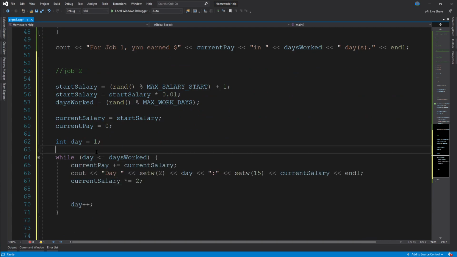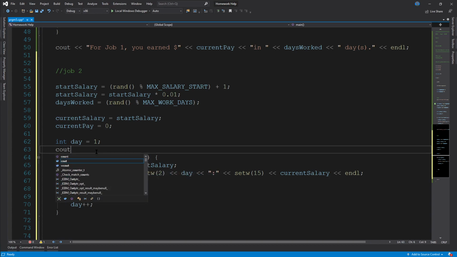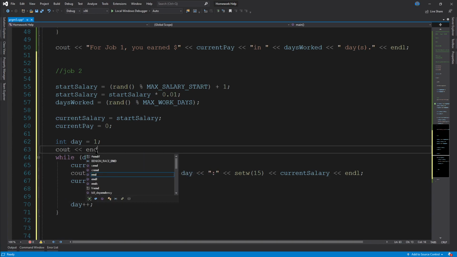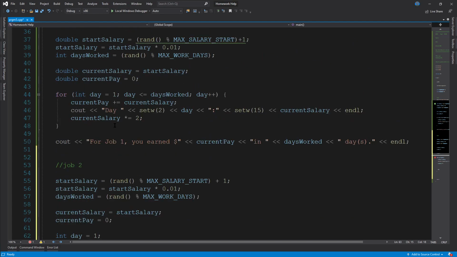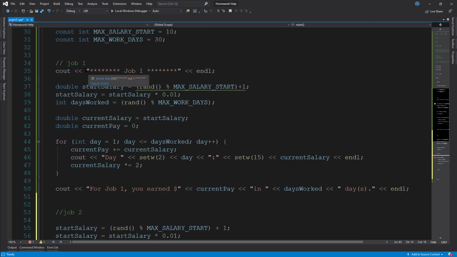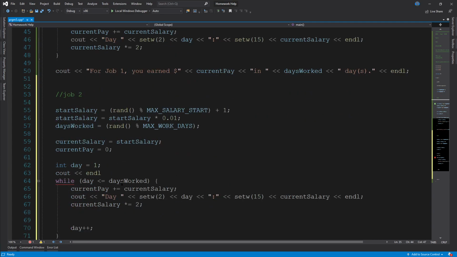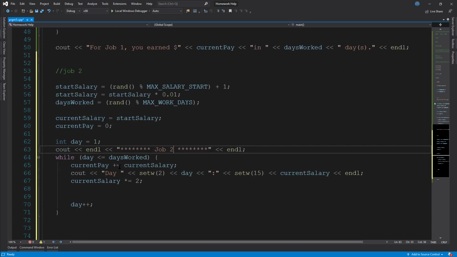Oh, whoops, I forgot the cout statement for job 2. Go ahead and give us some extra space in there. Just going to go ahead and copy this again, and change the 1 to a 2.